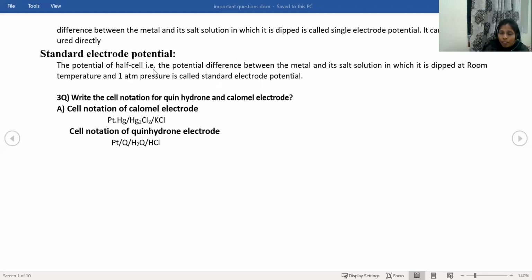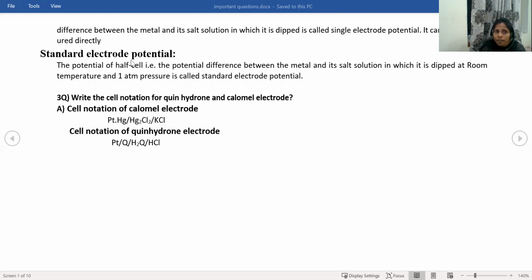But it cannot be measured directly. The single electrode potential cannot be measured directly. How can we measure it? If we have another electrode, if we have 2 electrodes, then only we can find the electrode potential of one. That is the single electrode potential.